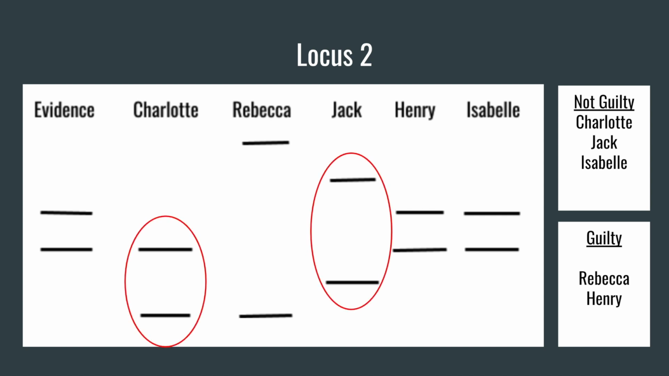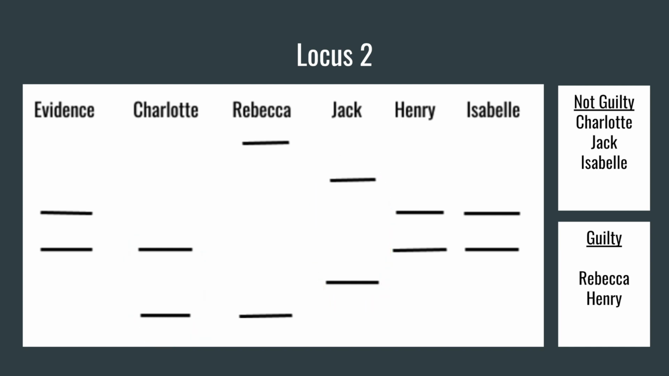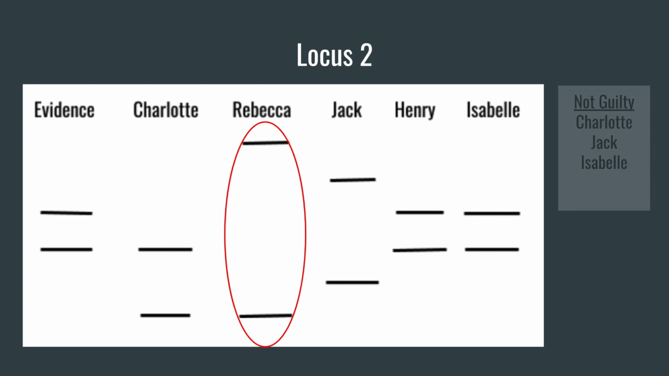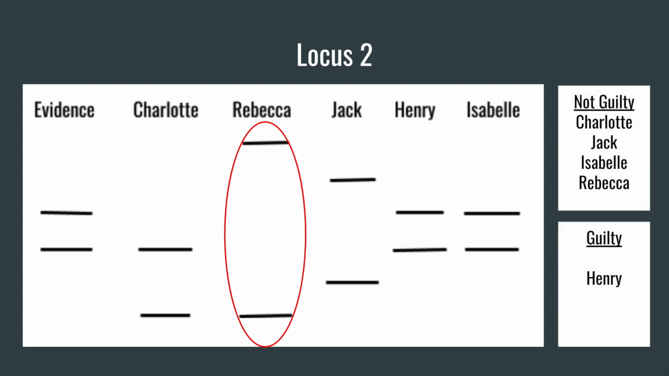Now, let's analyze the other 2 individuals already on the not guilty list, Charlotte and Jack. Their conviction remains consistent, as Charlotte only matches the evidence for 1 allele, and Jack does not match the evidence at all. Okay, so now we only have 2 individuals left, Rebecca and Henry. First, let's take a look at Rebecca. She matched the evidence at locus 1, so she was put up on the guilty list. But here at locus 2, Rebecca does not match the evidence at all, so she is ruled out as a suspect and can be moved up to the not guilty list. So let's adjust that. Okay, there we go.